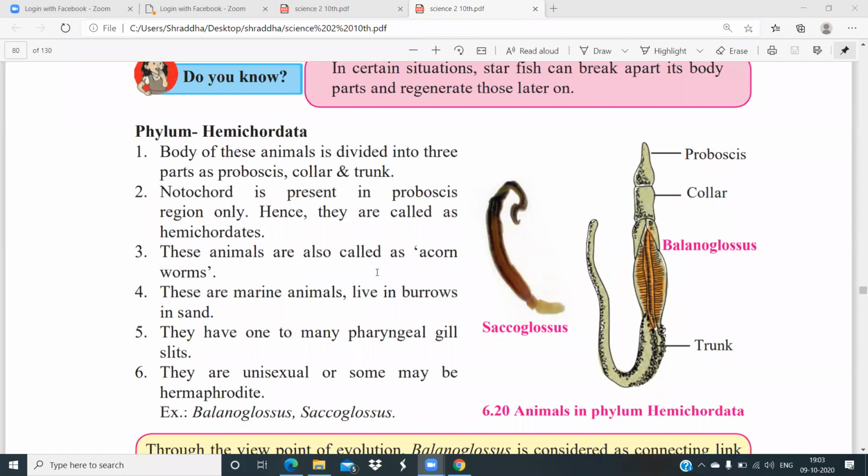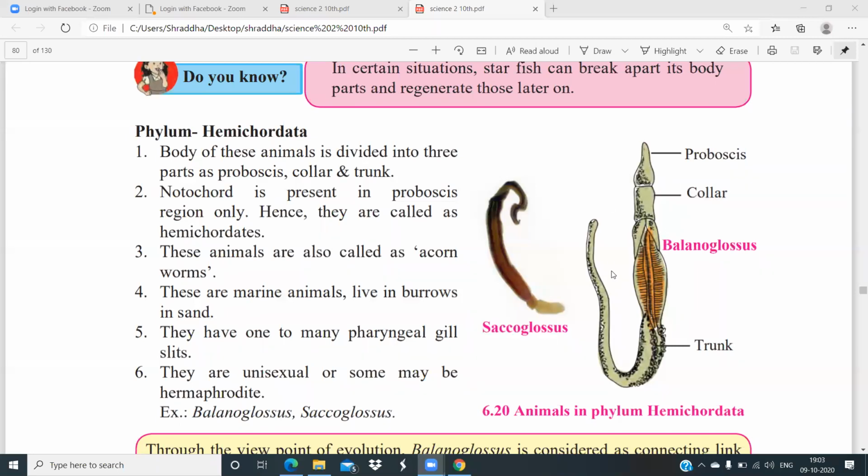Now, the first characteristic of phylum Hemichordata is that the body of these organisms is divided into three parts, that is proboscis, collar, and the trunk. You can see in the picture, that is figure number 6.20.